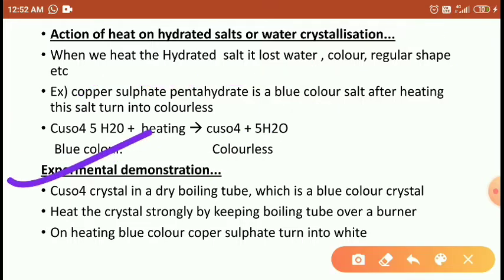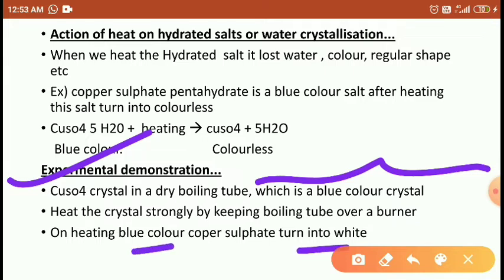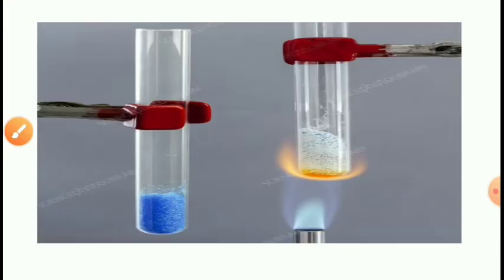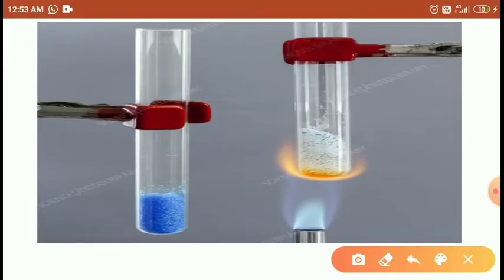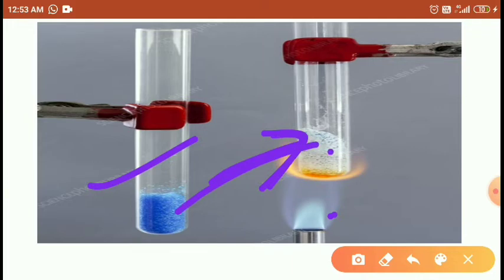Experimental observation: take copper sulfate crystals in a dry boiling tube and heat the blue crystals strongly. The blue color turns into white, or colorless. This colorless indicates that it lost water molecules. Right, students?